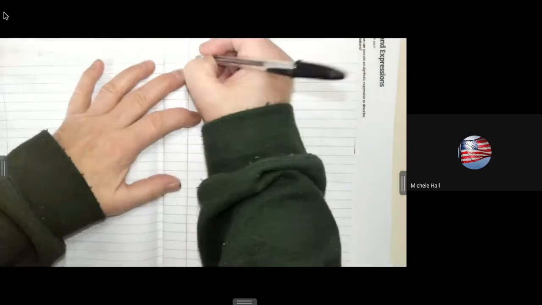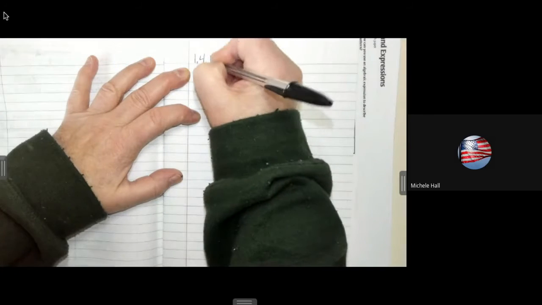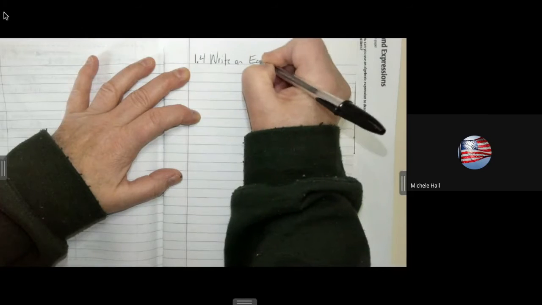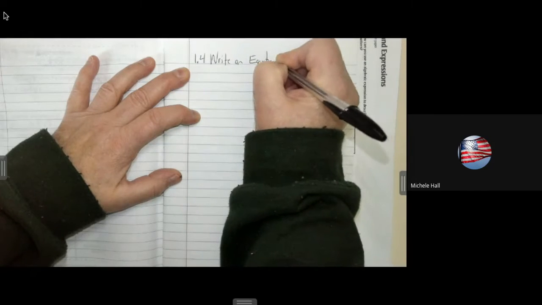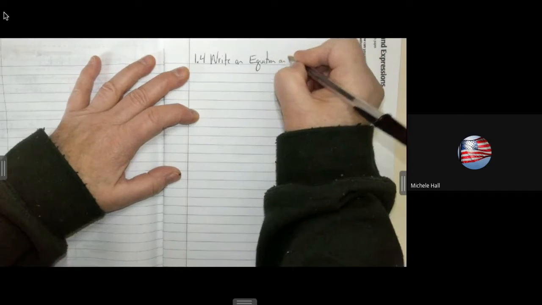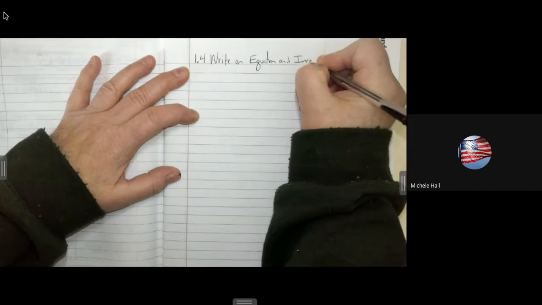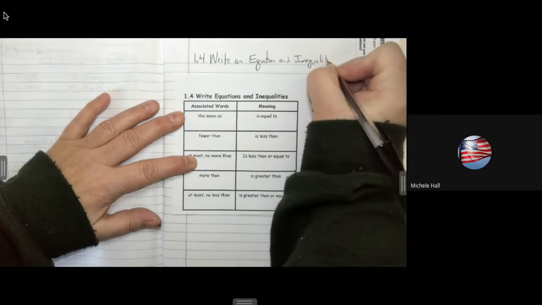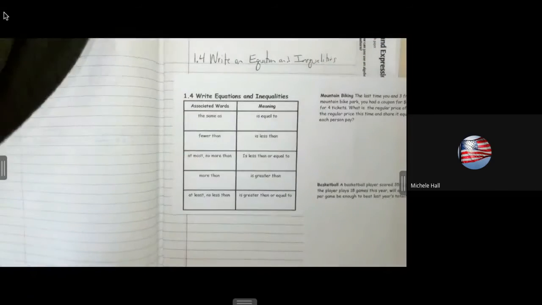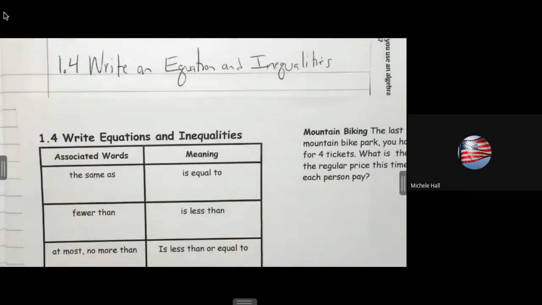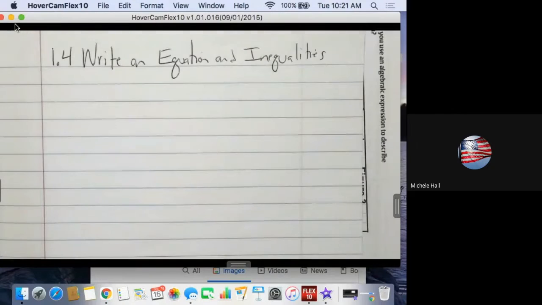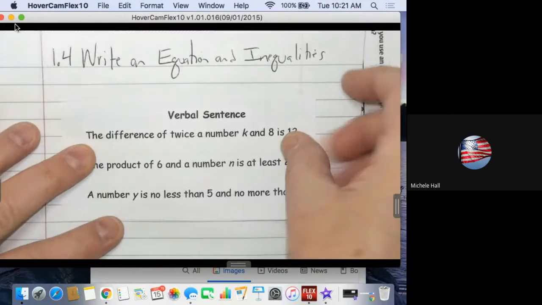So this is 1.4. Right? And equation. It's right here on this paper too, if you're looking for it. I'm just copying the heading. 1.4, write an equation and inequalities. That's what you're writing at the top of your page. All right, we'll start with this first. Taping this in. So I'm just going to tape this one in. Doesn't matter which one goes first.